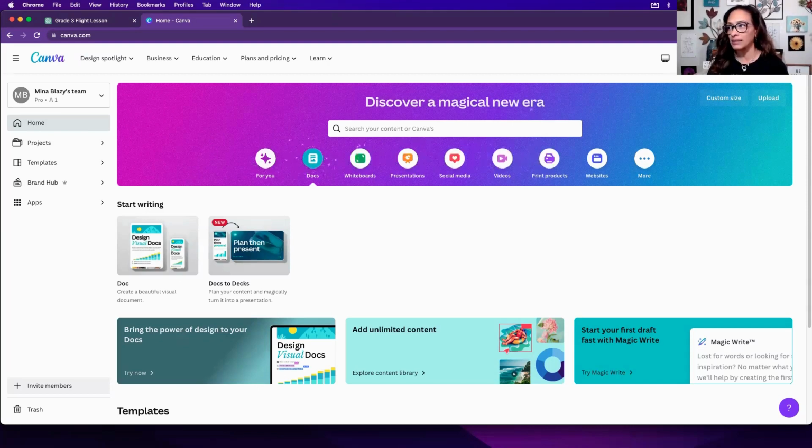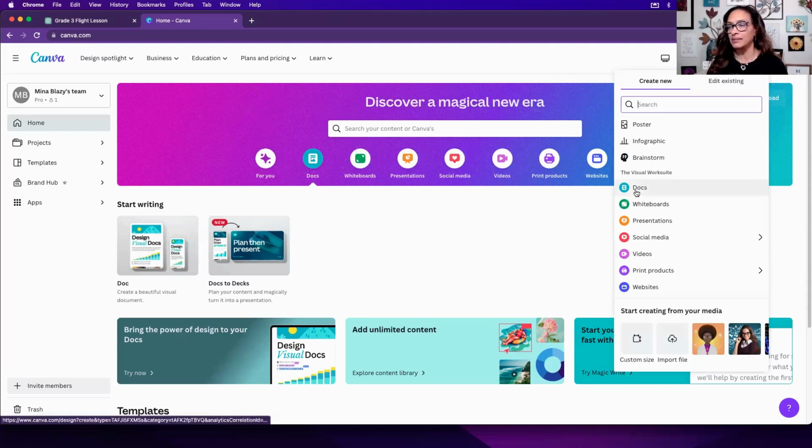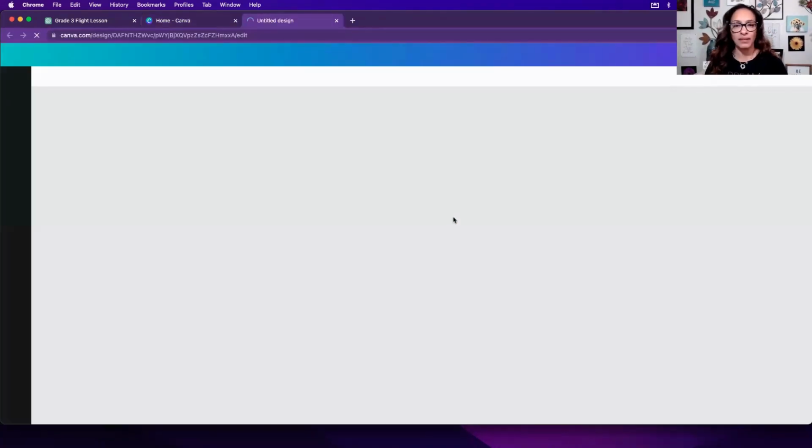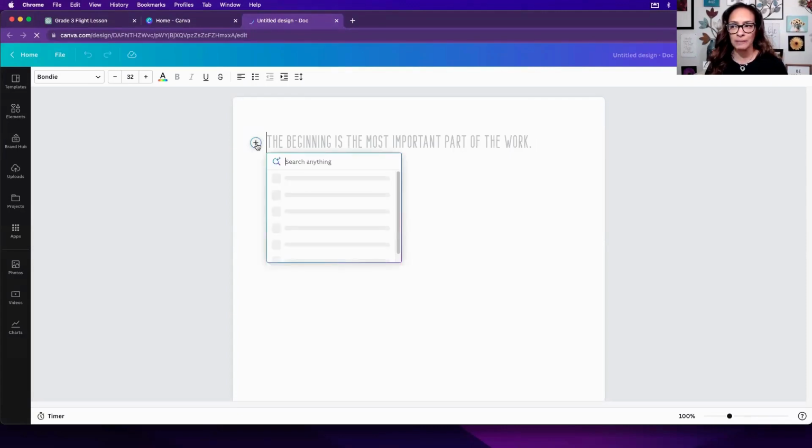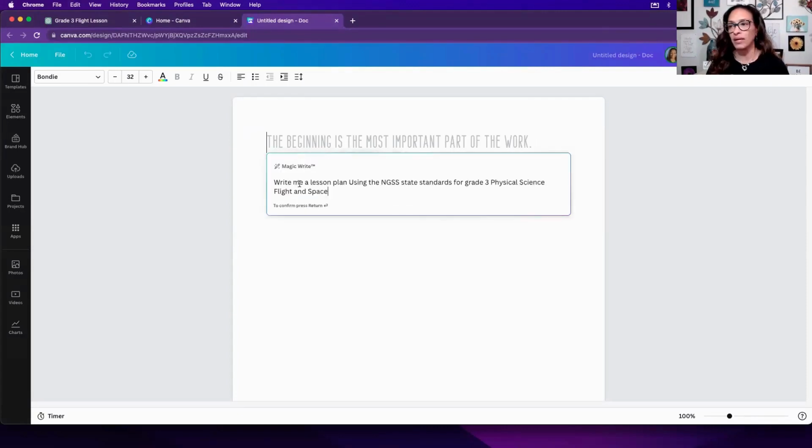I'm going to go into Docs. I'm going to click it here and then select Docs. And this is what you get. Now, the Magic Write wand used to be on the bottom left, but now it's right in here with this plus. So select that and then select Magic Write. And we're going to throw in the prompt. Same prompt, hit enter. Let's see what happens.